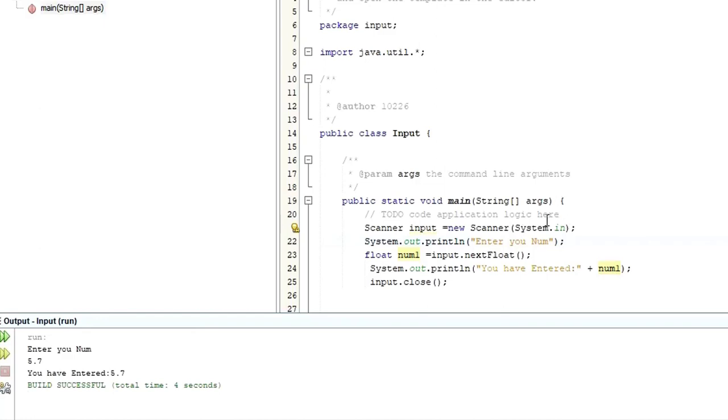So I hope now you know how to get input from the user to perform any operations. Finally, I want to talk about conditional statements in Java, because I'm sure you know conditional statements play a vital role in all programming, even in C, C++, PHP, JavaScript, Java, any programming.